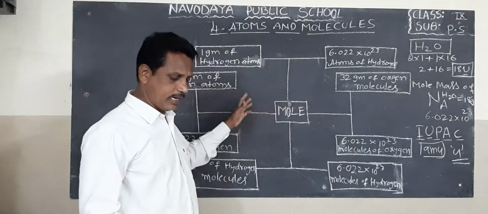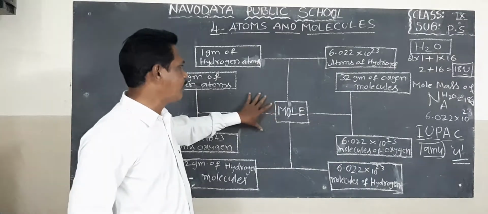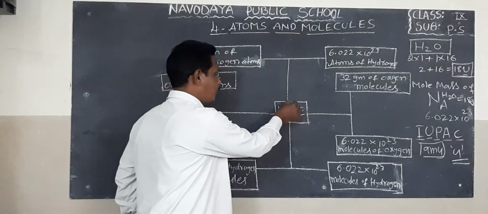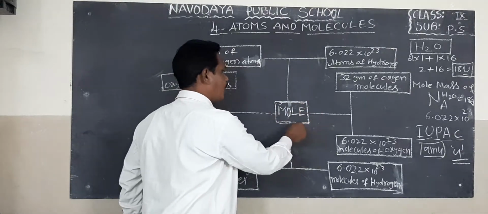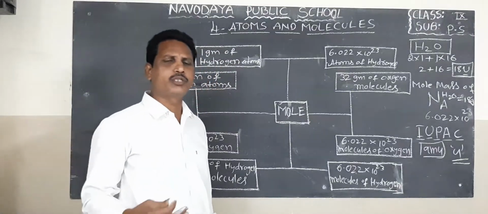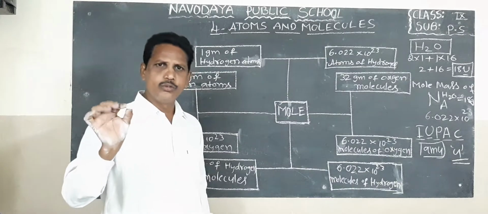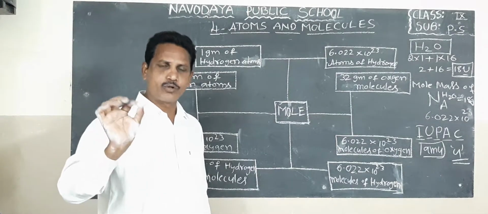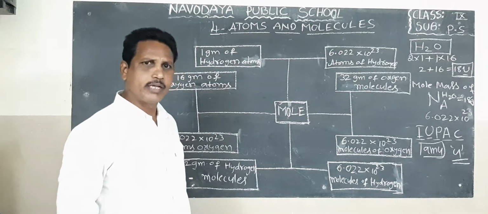See this chart. This is the diagram and concept of mole. One mole mass of any substance contains 6.022 into 10 to the power of 23 either atoms or molecules.